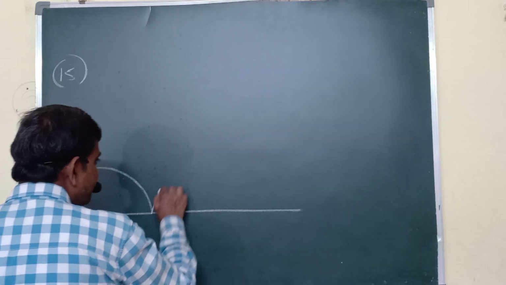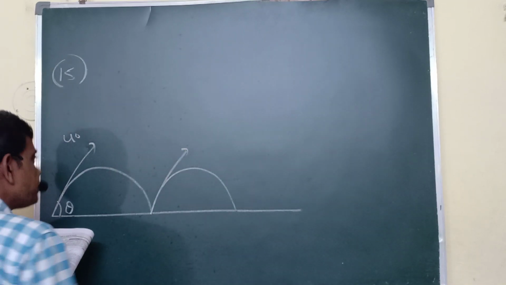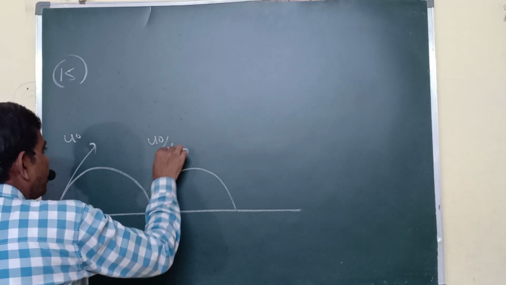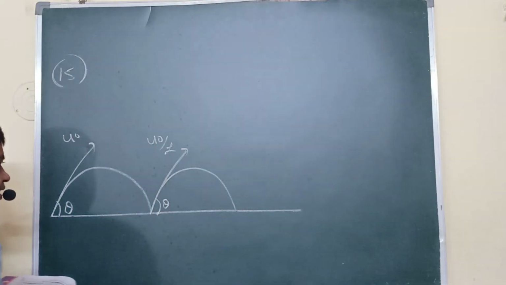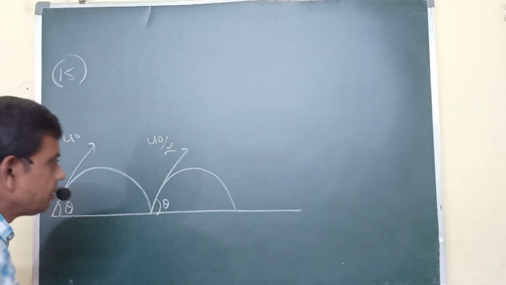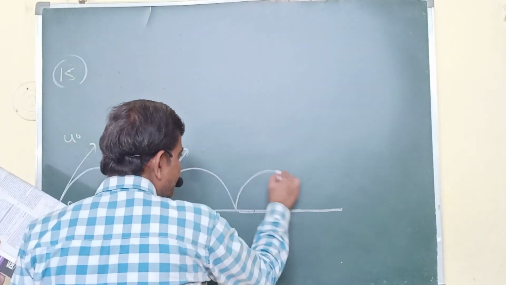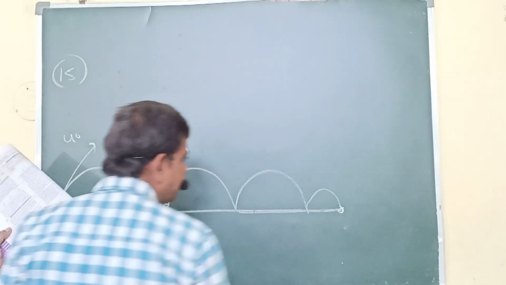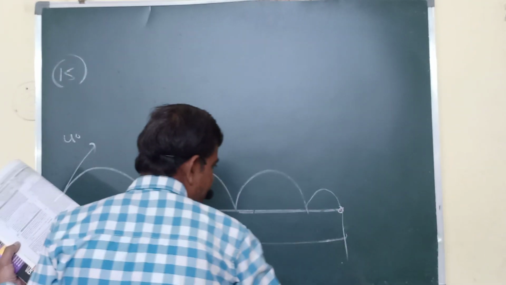Second time, what happened? The second time the speed is reduced to u0 by alpha. The angle is the same. First it is projected, then after colliding with the ground, it rebounds and keeps moving like that. Finally, after moving like this, again and again, it comes to rest. So this is my total displacement.